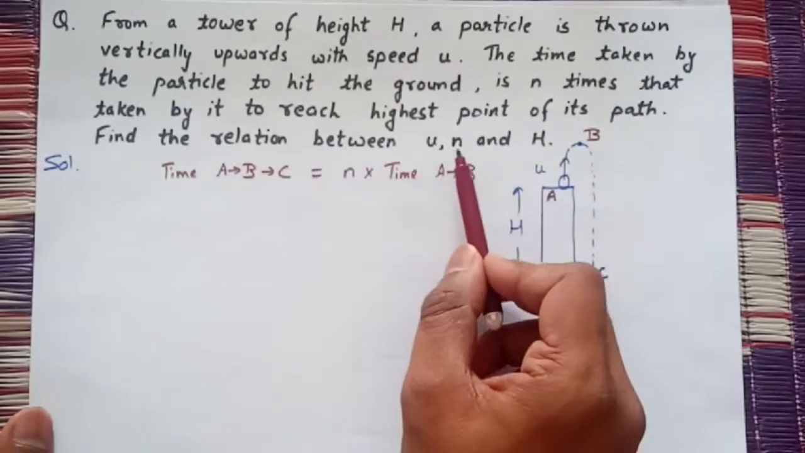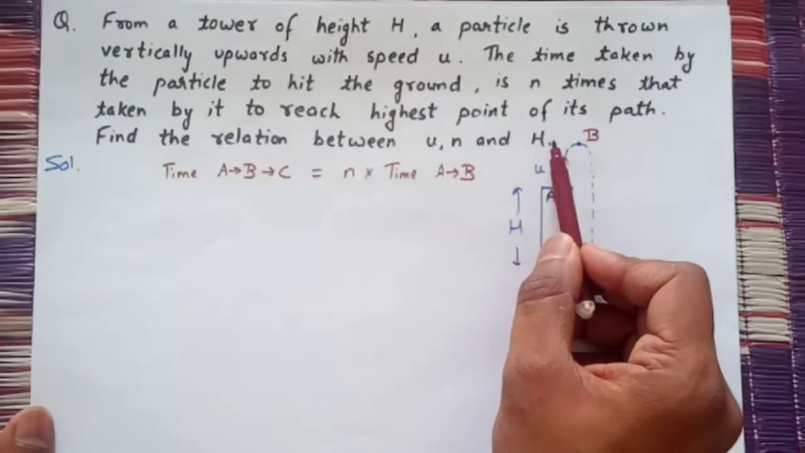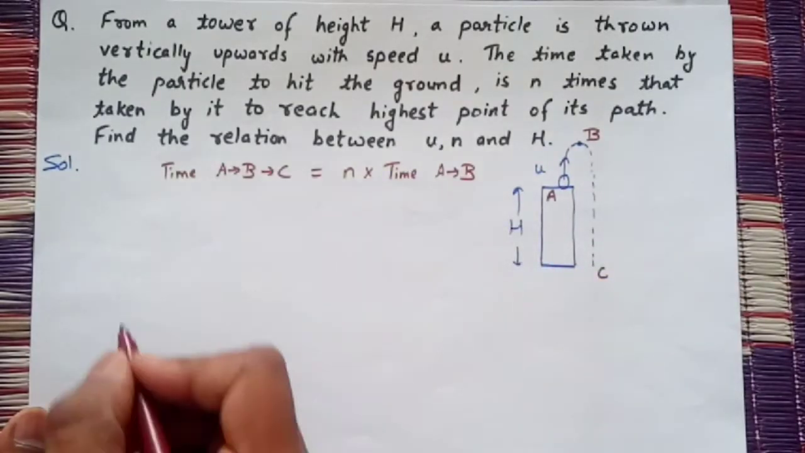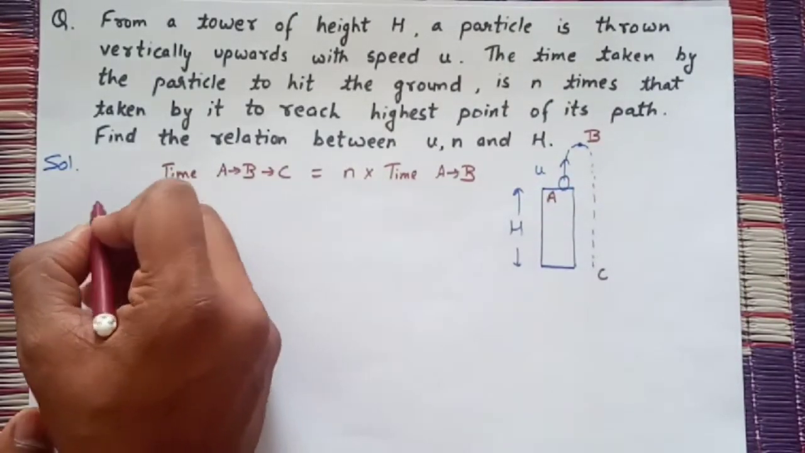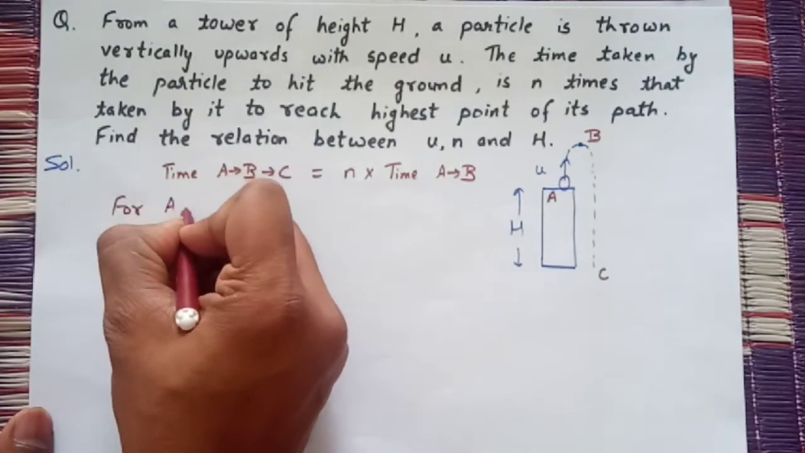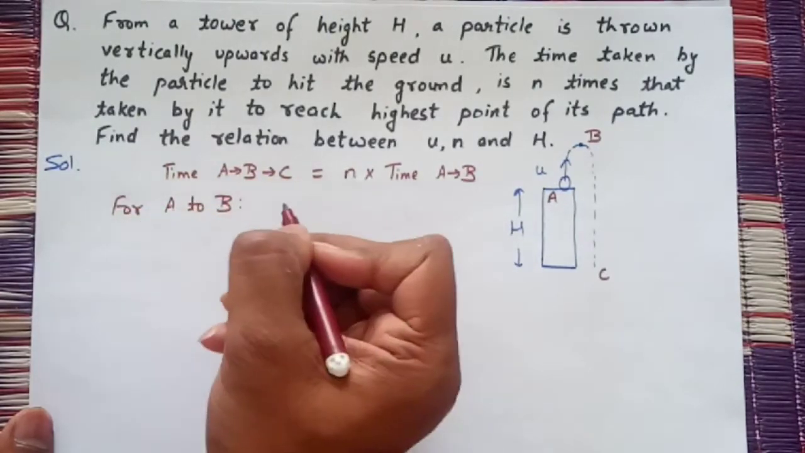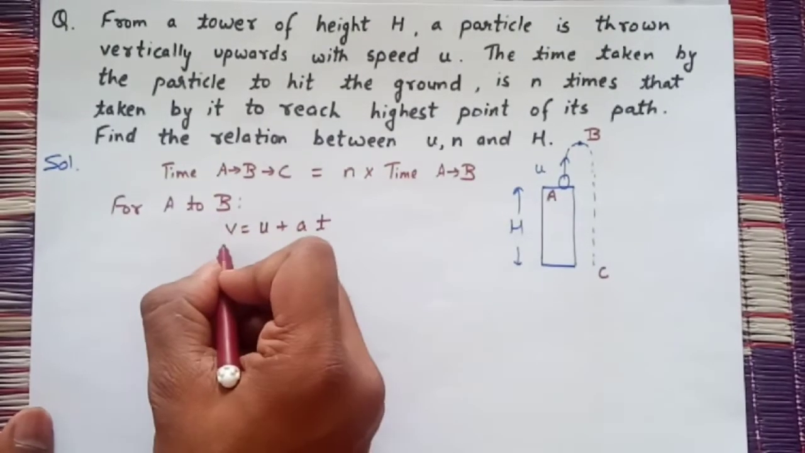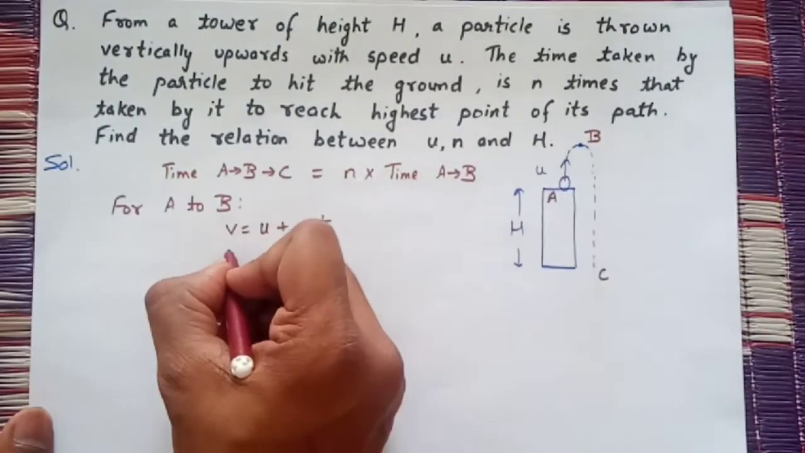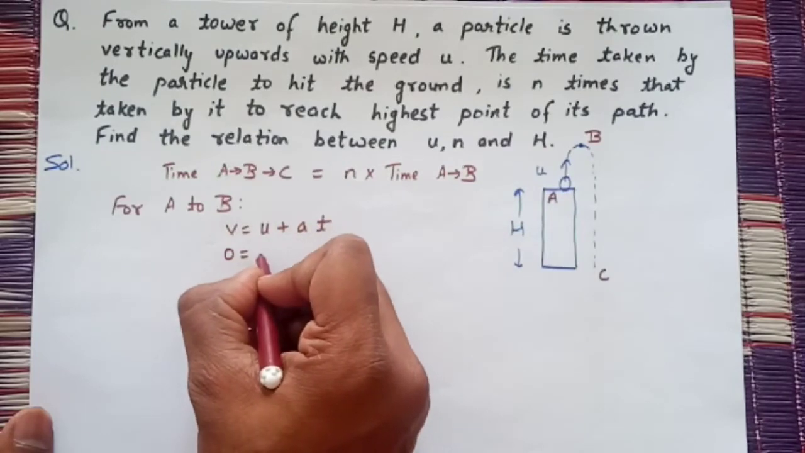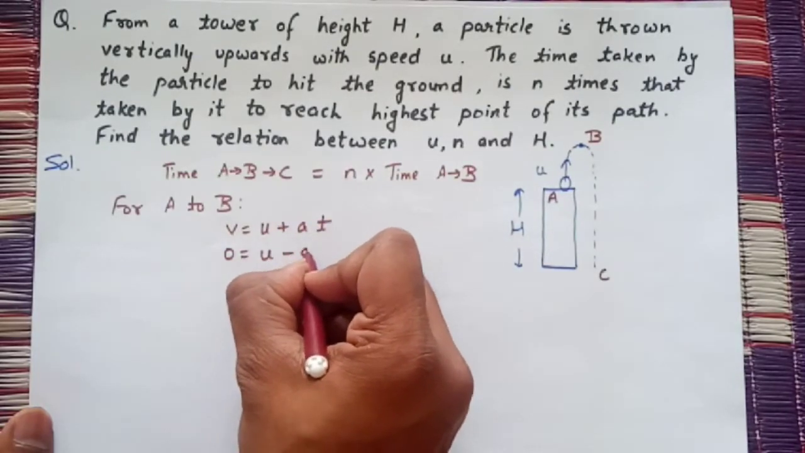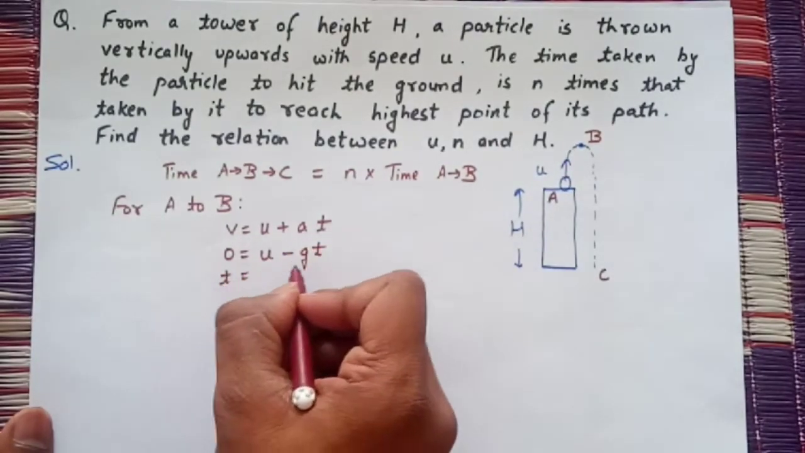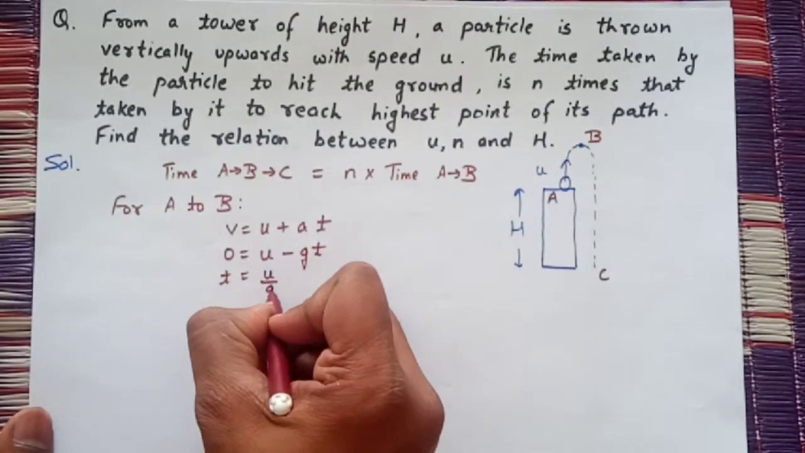We have to find the relation between u, n and h. Here n is the factor, u is the initial velocity and h is the total height. First of all, for A to B, I am applying the formula v equals u plus at. Final velocity at the highest point will be 0, initial velocity is u, and acceleration will be negative. Time is t, so here we can say that t equals u upon g.